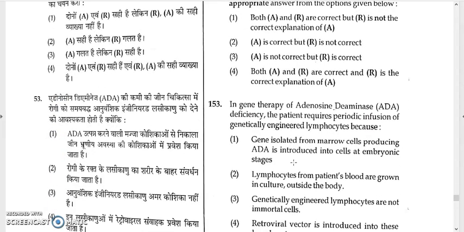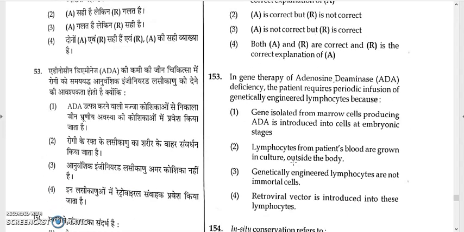Now 153. In gene therapy of adenosine deaminase deficiency, the patient requires periodic infusion of genetically engineered lymphocytes because genetically engineered lymphocytes are not immortal cells.